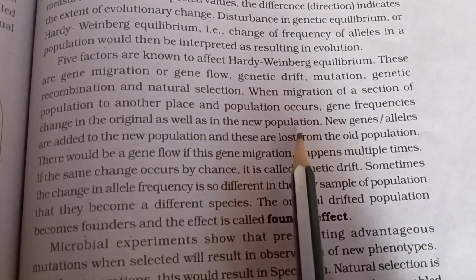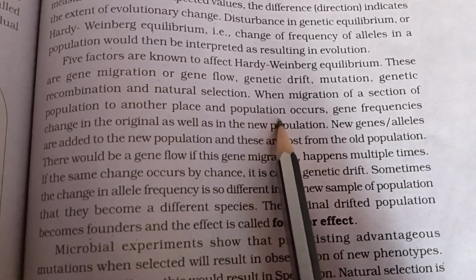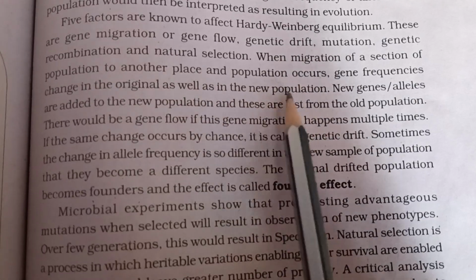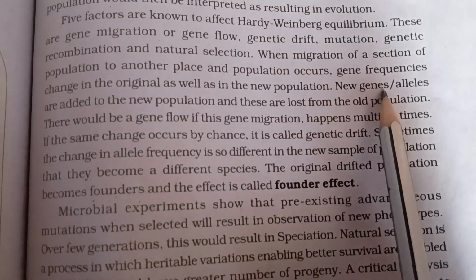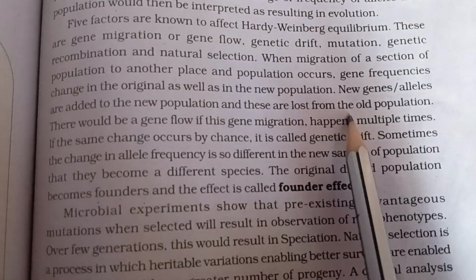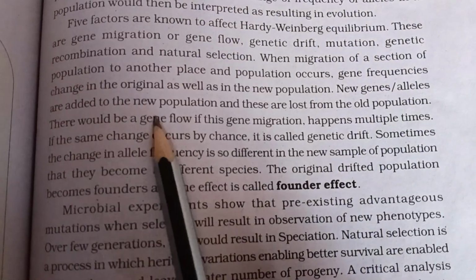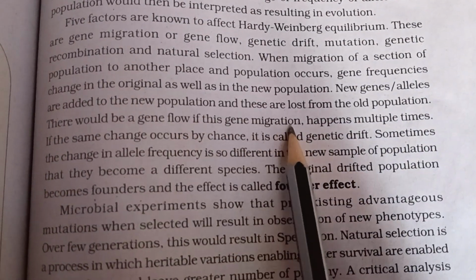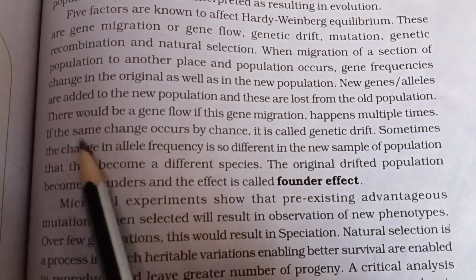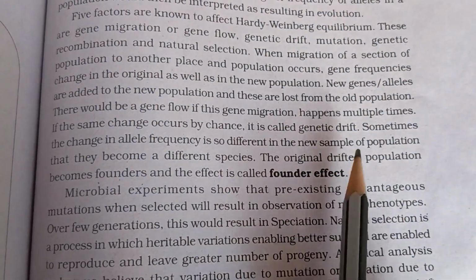natural selection. When migration of a section of a population to another place and population occurs, gene frequencies change in the original as well as in the new population. New genes or alleles are added to the new population and these are lost from the old population. There would be gene flow if this gene migration happens multiple times. If the same change occurs by chance, it is called genetic drift.